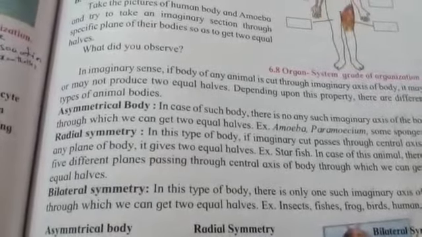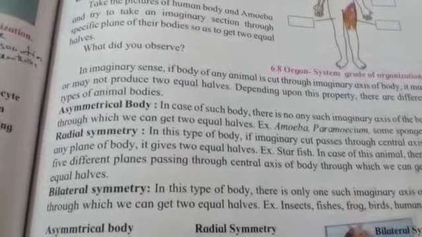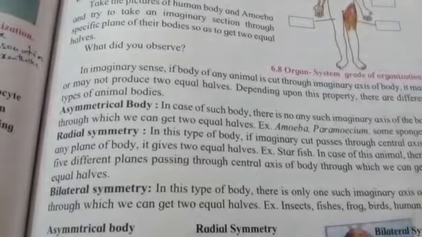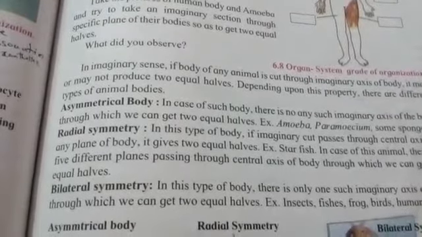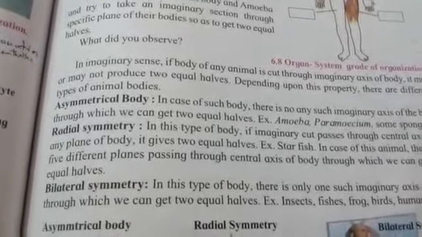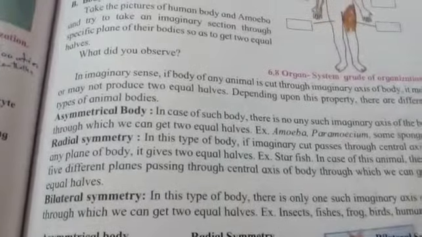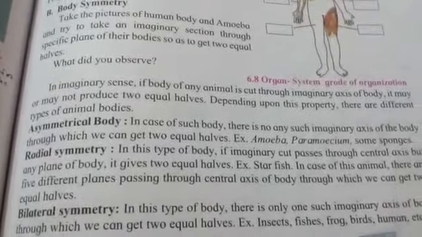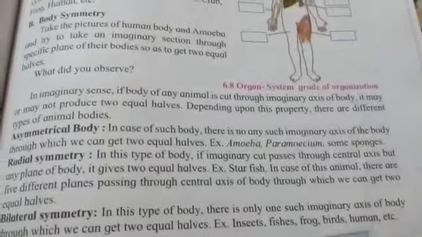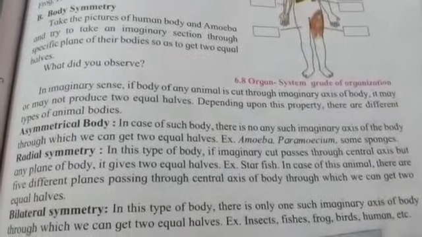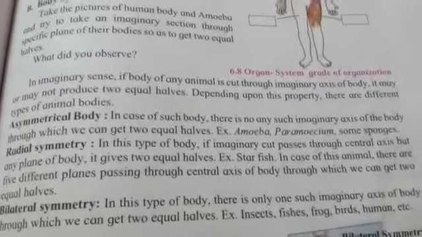The next is radial symmetry. In this type of body, we are able to make a cut from any side or any plane, and we will still get two equal parts of the body, as in the case of starfish. If an imaginary cut passes through the central axis or any plane of the body, it will still give us two equal parts.